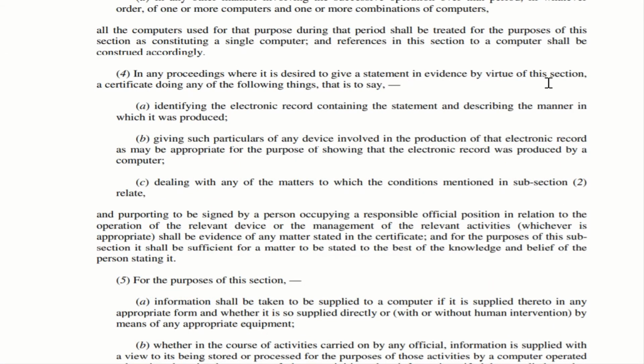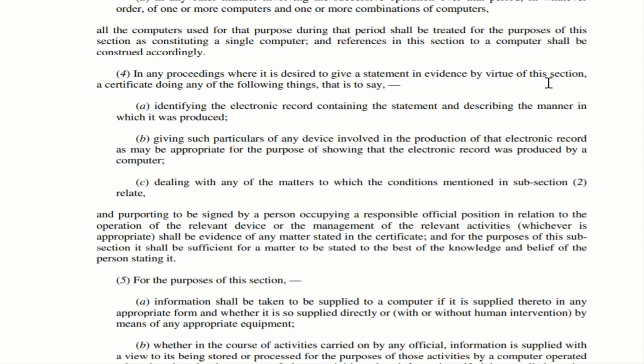Subclause 4. Imagine someone is trying to give a statement in evidence based on this section in the court. So in that case, he is producing a certificate to the court, and that certificate is with respect to identifying the electronic record containing the statement and describing the manner in which it was produced. They have produced the electronic record. The certificate is saying that this record was produced in this manner. Next, B. And it gives any particulars of any device involved in the production of that electronic record.